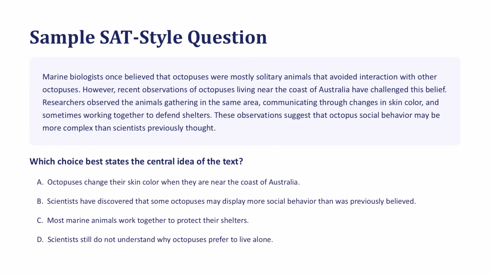Which choice best states the central idea of the text? Answer choice A. Octopuses change their skin color when they are near the coast of Australia. Answer choice B. Scientists have discovered that some octopuses may display more social behavior than was previously believed. Answer choice C. Most marine animals work together to protect their shelters. Answer choice D. Scientists still do not understand why octopuses prefer to live alone.